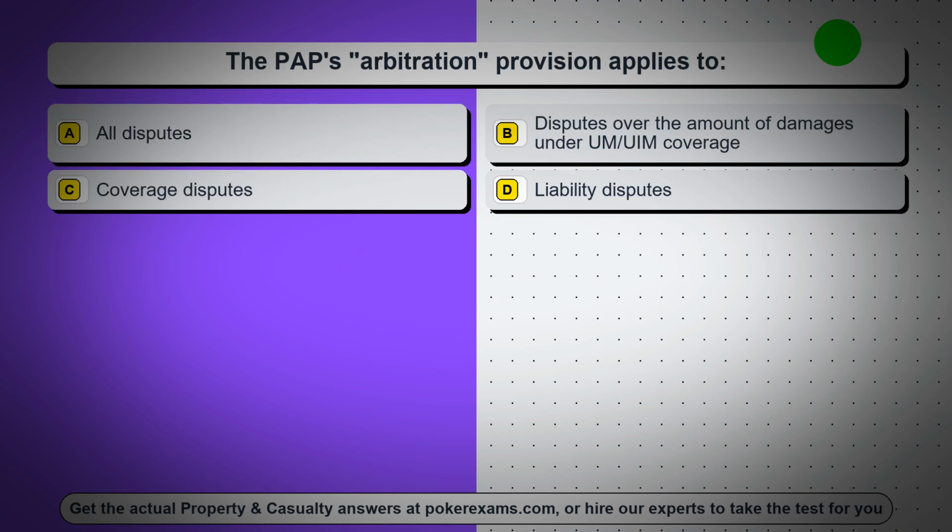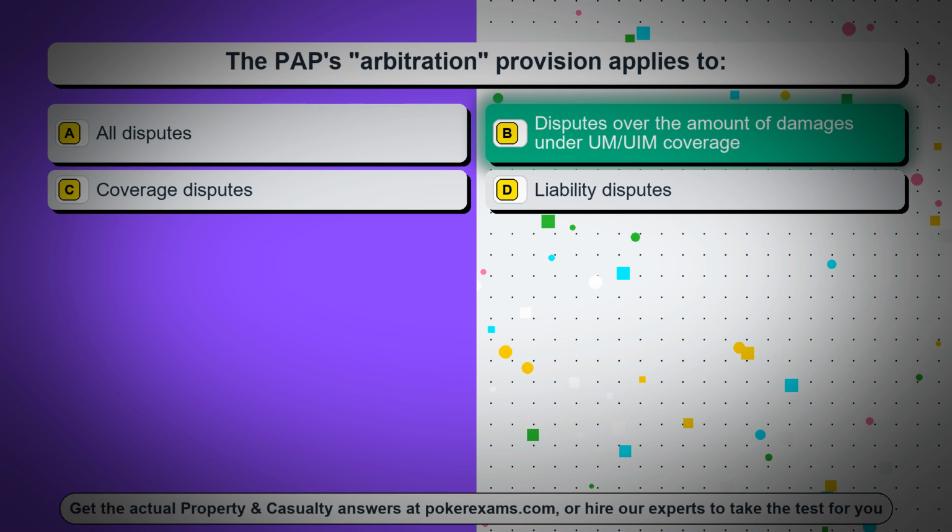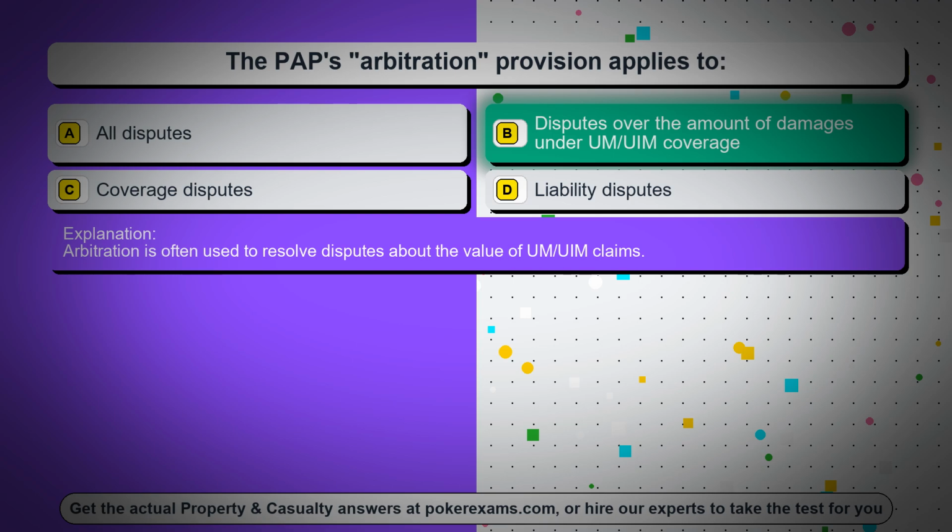Question 48. The PAP's arbitration provision applies to: Option A, all disputes. Option B, disputes over the amount of damages under UM/UIM coverage. Option C, coverage disputes. Option D, liability disputes. The correct answer is option B, disputes over the amount of damages under UM/UIM coverage. Arbitration is often used to resolve disputes about the value of UM/UIM claims.